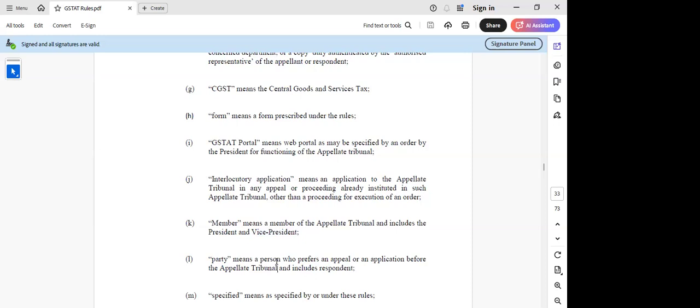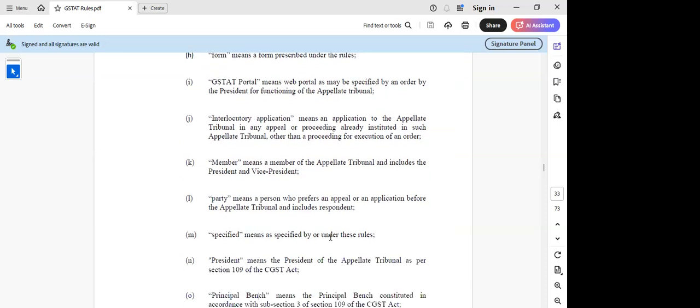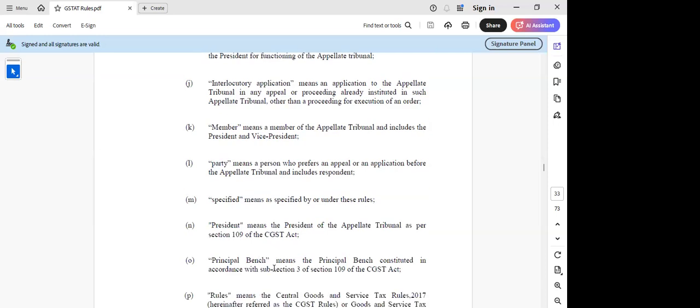Then party means a person who prefers an appeal or an application before the appellate tribunal and includes the respondent. In a few of the rules, we are able to see that they are giving the reference of party, and in a few places they are giving the reference as applicant or respondent. So this word is not commonly used in all the rules, and we have to read party as any person who is filing an appeal. It can be a taxpayer or it can be a department also. Then specified means as specified by or under these rules. So president of the appellate tribunal as per 109. Then they should also define vice president, I think.